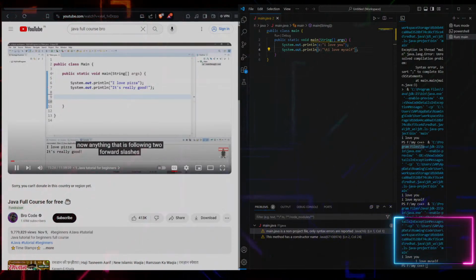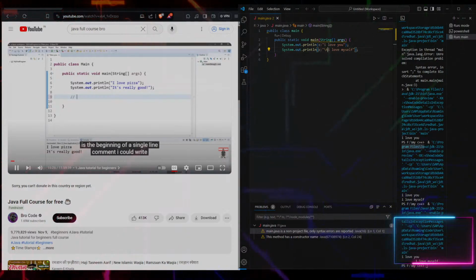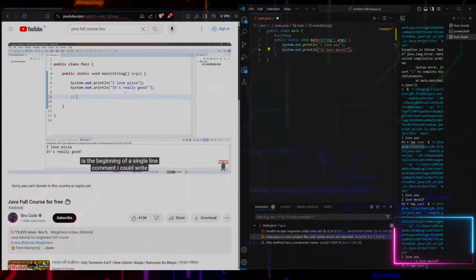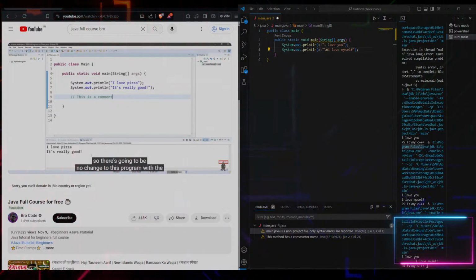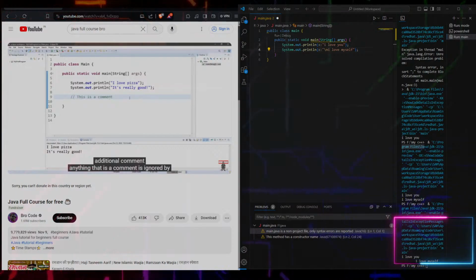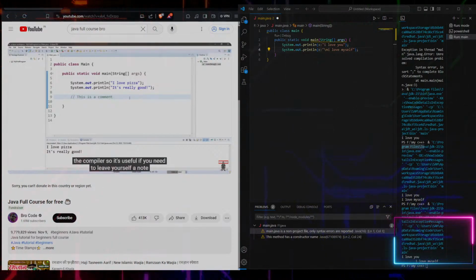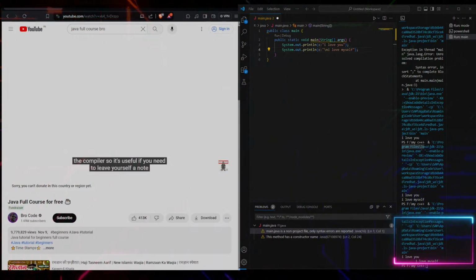Now, anything that is following two /s is the beginning of a single line comment. I could write, "This is a comment," and this line of text is going to be ignored by the compiler, so there's going to be no change to this program with the additional comment. Anything that is a comment is ignored by the compiler, so it's useful if you need to leave yourself a note or for somebody else that's looking over your code.